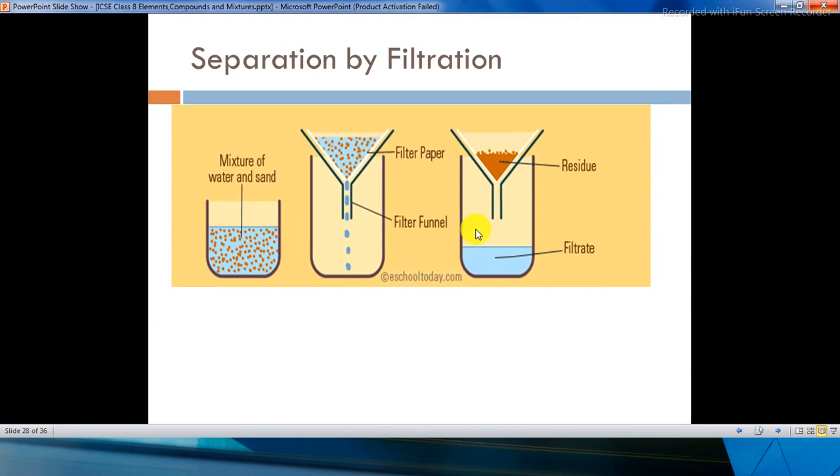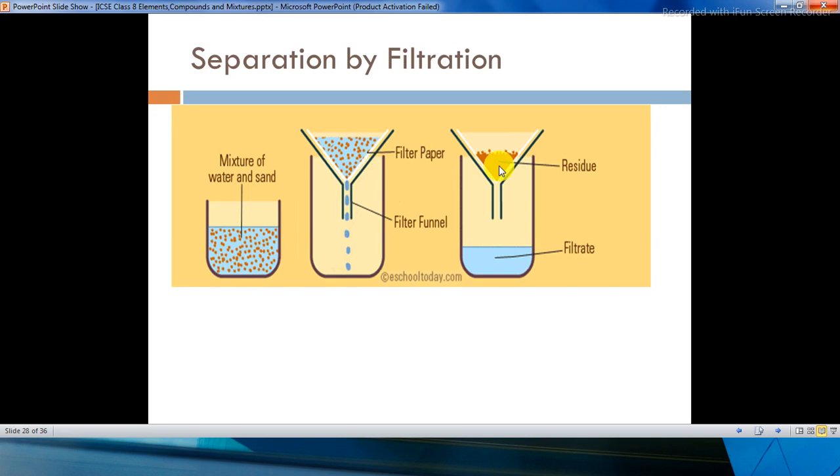Again, we can also separate by a simple method, that is filtration. You can separate the mixture of water and sand. For example, you will place a beaker below, and a funnel with a filter paper. Pour the mixture of water and sand slowly, and the clear liquid will come down, and what will be left behind is the residue.